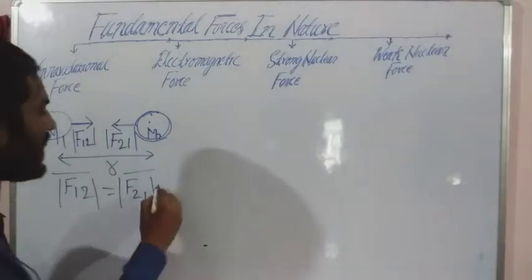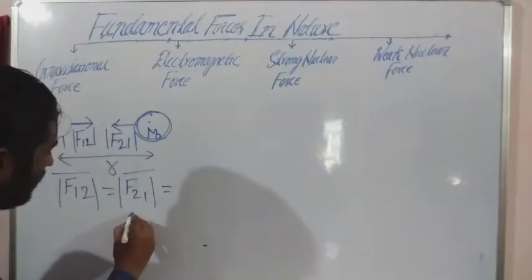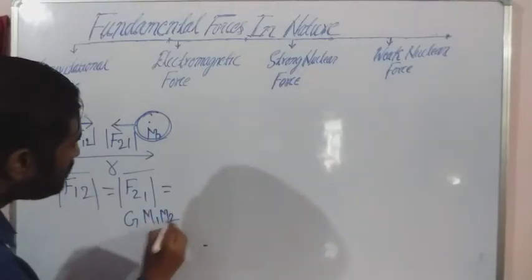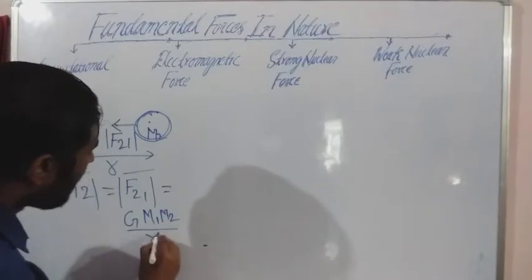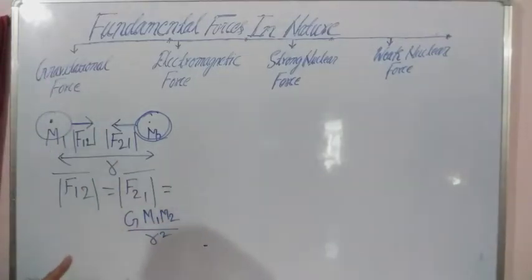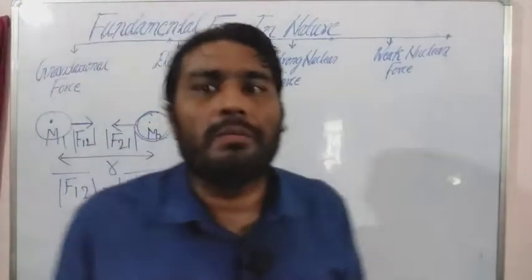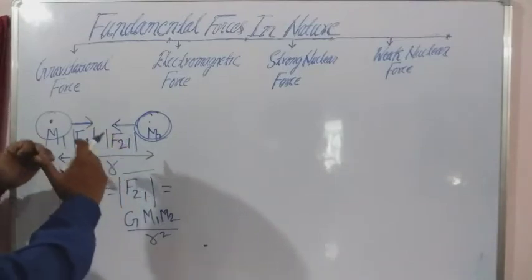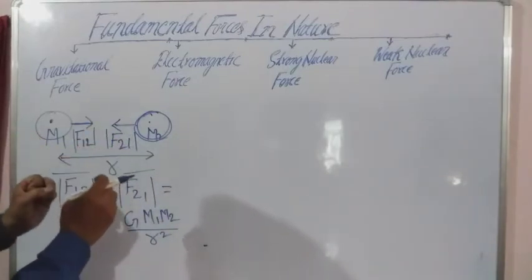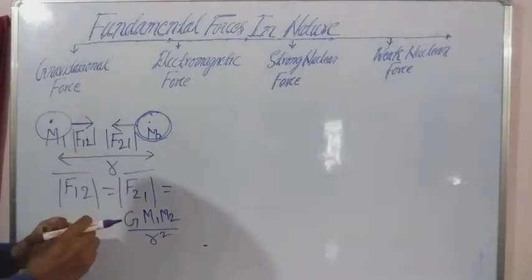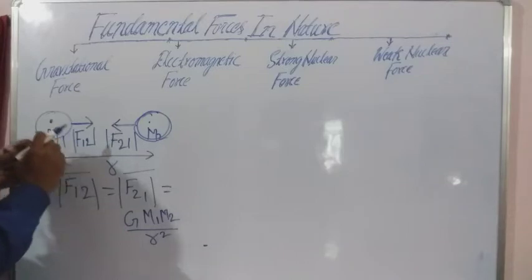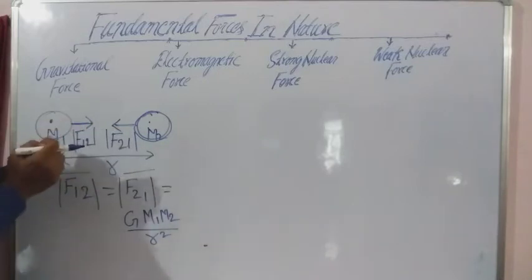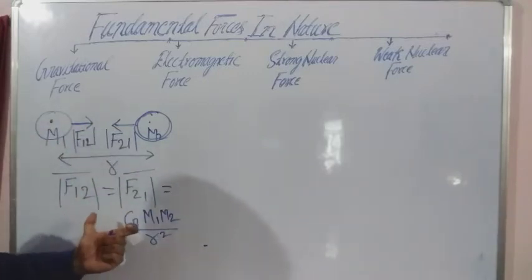And what is that magnitude? That magnitude is given by G m1 m2 divided by r square. This is the magnitude. Is that clear? So these are the two point masses, separated by a distance r. There is a force of attraction between them. This mass is getting pulled by m2, and this mass is getting pulled by m1. Is that clear? And this force will be equal.